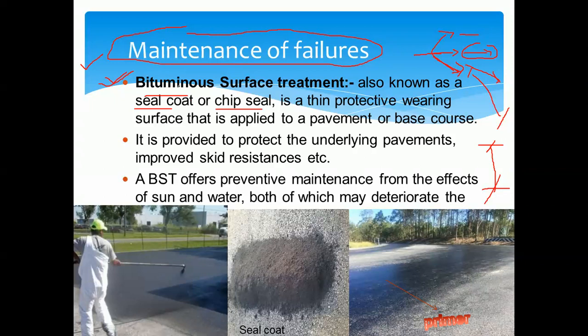It provides protection for the underlying pavement, and it also improves skid resistance. The finished surface provides for the smooth movement of vehicles by providing this bituminous surfacing.